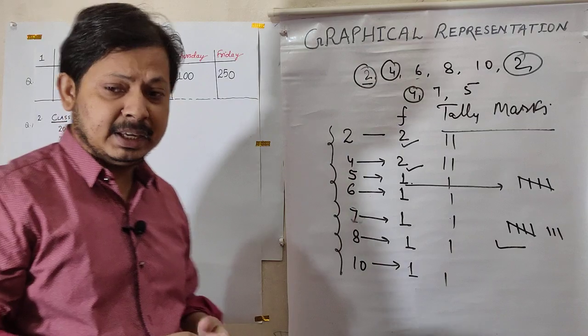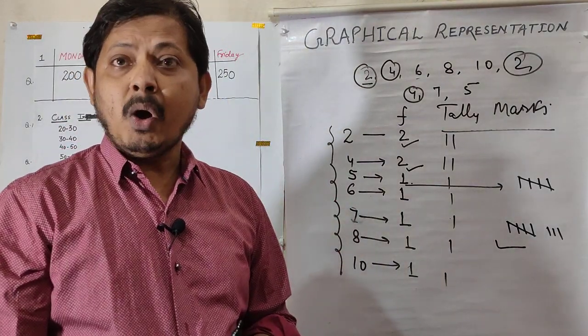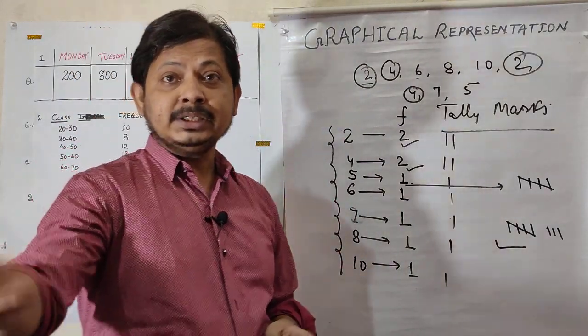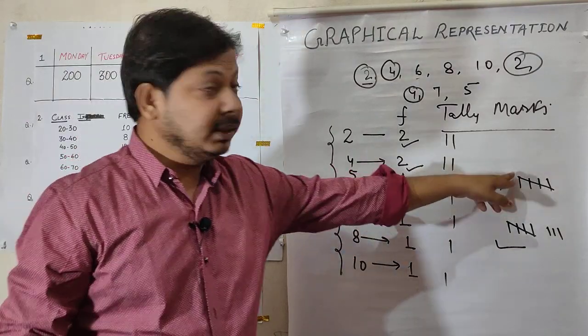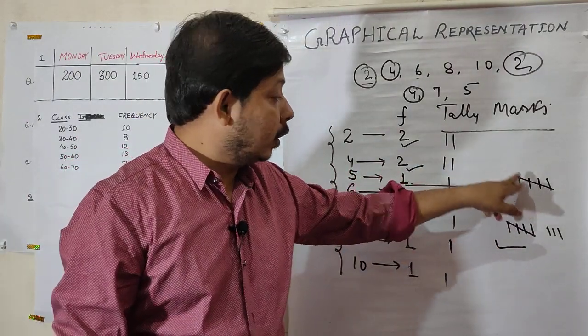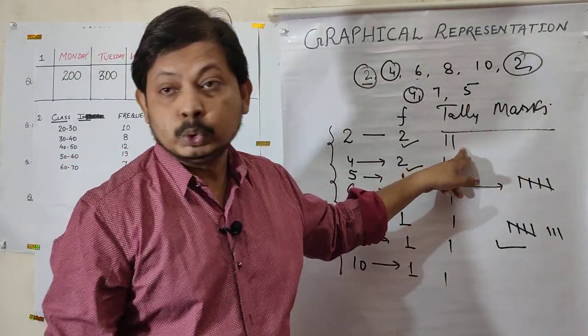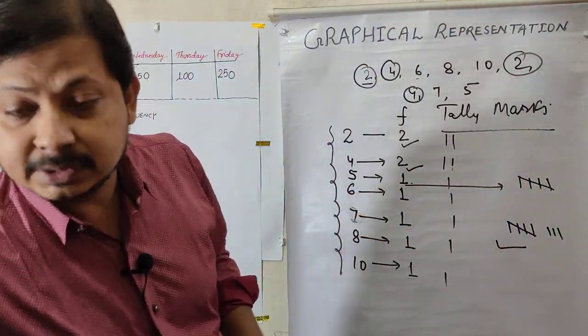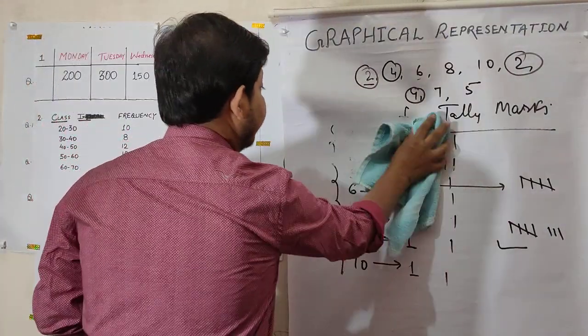The number of the frequency is always written as tally marks in such a manner. Suppose 2 times is 2 perpendicular lines, 3 times is 3 perpendicular lines.